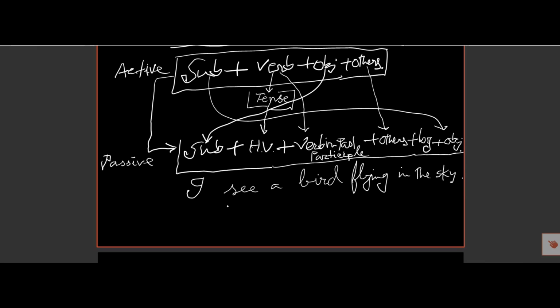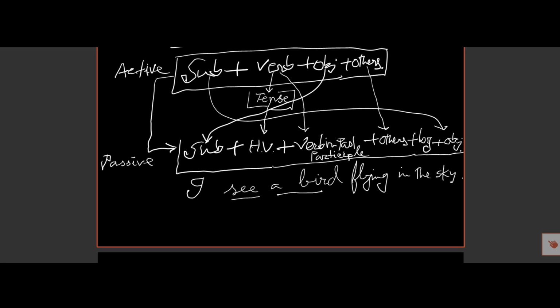This is active voice, as the sentence begins with a subject, then a verb in the present form, and there is an object. The object in the active voice will be the subject, so a bird will be the subject here.